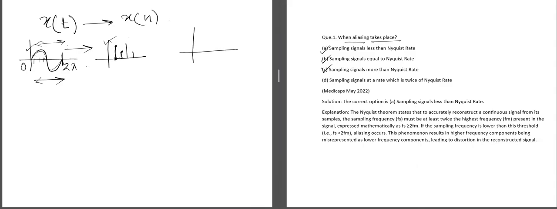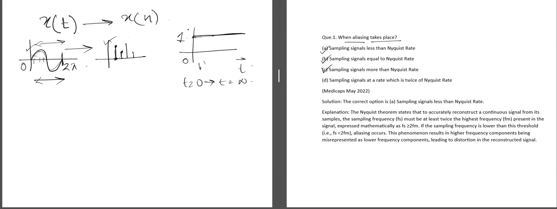But if we consider this signal which is increasing, suppose it has a value of 1 for all intervals of time, from t equal to 0 up to t equal to infinity, this signal has a particular value. So this is not band limited.